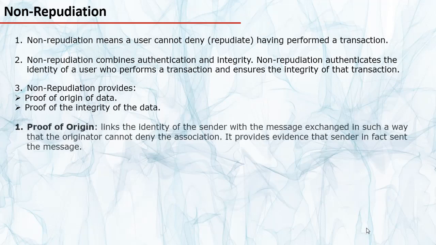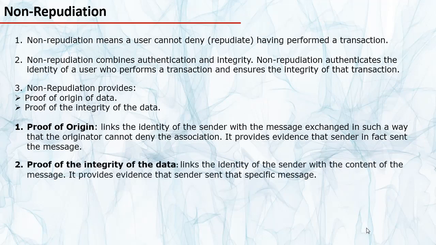When I say proof of origin, what I mean is non-repudiation associates the identity of the sender, in this case Vinod, with the message exchanged in such a manner that the originator, here Vinod again, cannot deny the association with the message exchanged, and it provides evidence that the sender in fact sent the specific message.